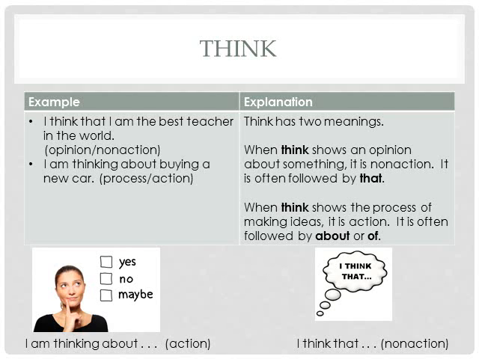So when it's followed by about or of, this means that you're thinking of something, or you're trying to come to a decision. So in this picture here, she's thinking about whether she's going to say yes, no, or maybe. So our two examples here, I think that I'm the best teacher in the world. Okay, this is an opinion, and would be non-action. Or here I see, I'm thinking about buying a new car. This is the process of coming up with ideas, and so this one would be an action one.